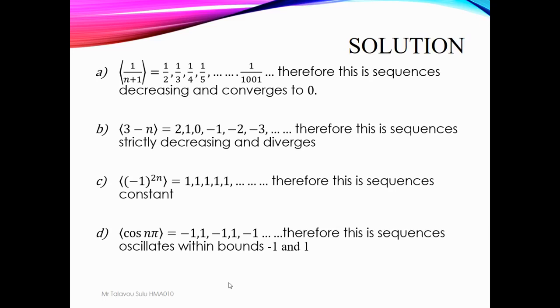So that means it's oscillating, but it's bounded. It only stops at 1. It cannot be over 1, and it cannot be lower than negative 1. So that is the meaning of being bounded by negative 1 and 1. And that's how we identify the sequence property.